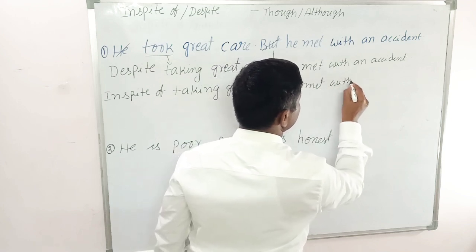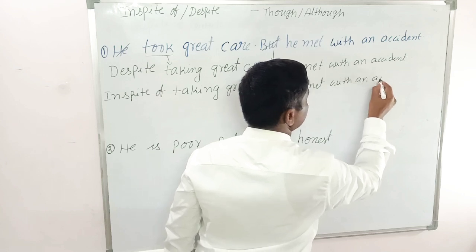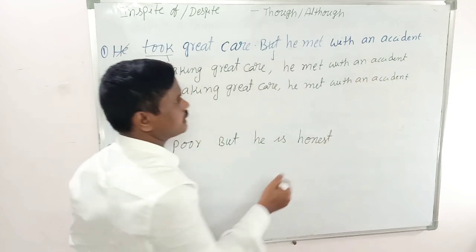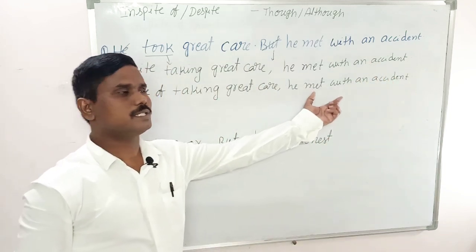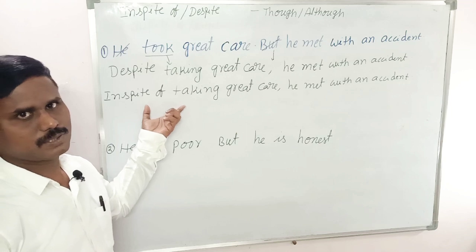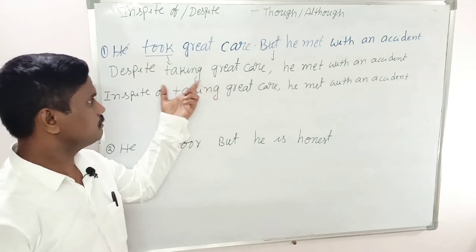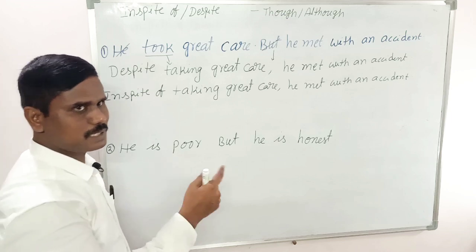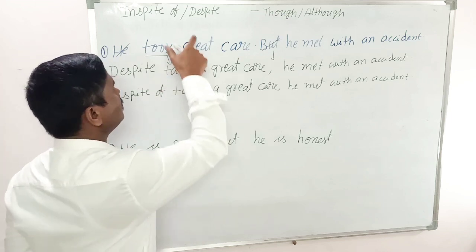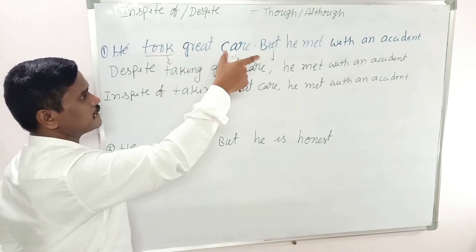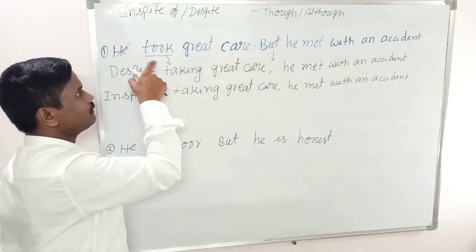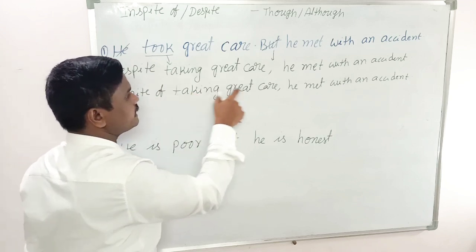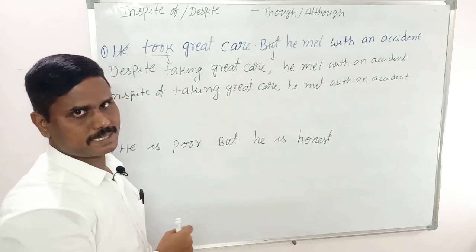Actually these two are simple sentences, because this is the main clause and this is the phrase. So the total is two simple sentences, but here, whether it is simple, complex or compound, we are not going into that in detail. Here we see how to rewrite the given two sentences using in spite of or despite. Sometimes they will give it like this: in spite of taking great care, he met with an accident.